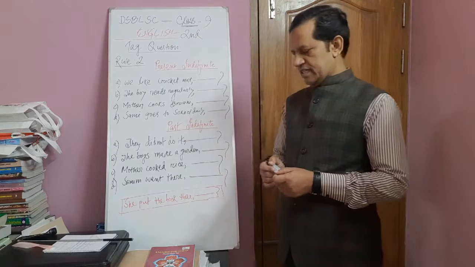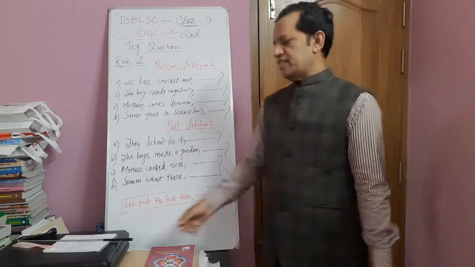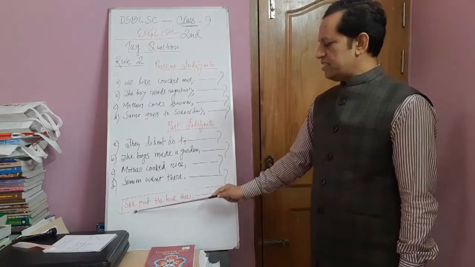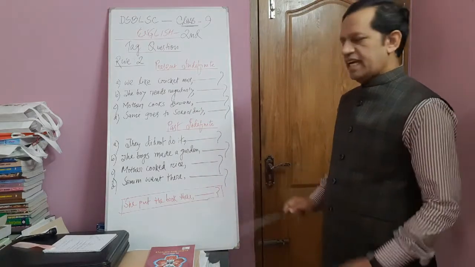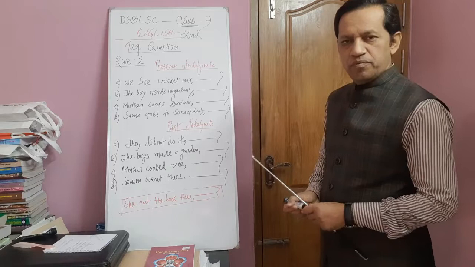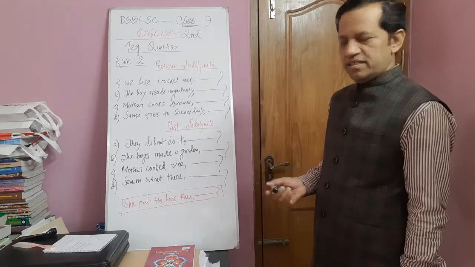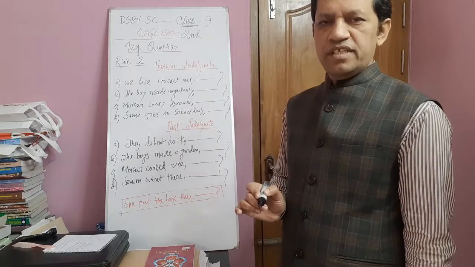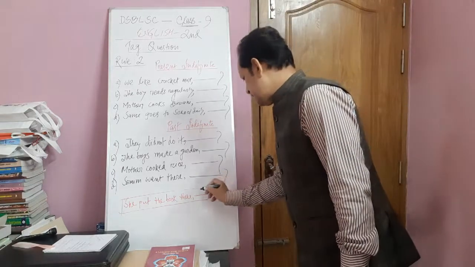That's why the sentence is in past indefinite. If you get this type of sentence in the exam, then you have to write